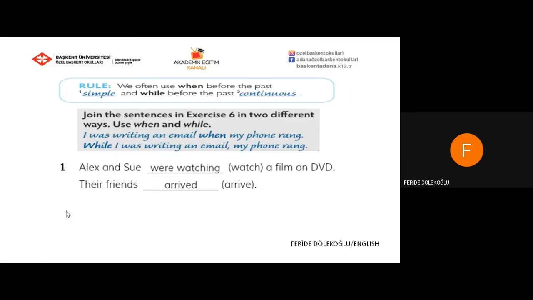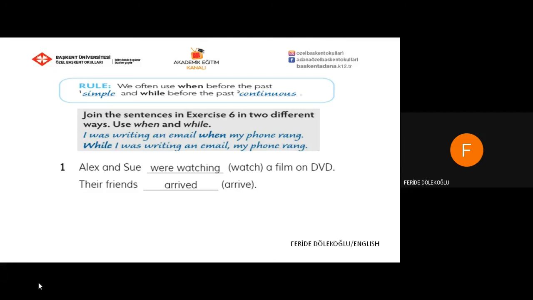Okay, let's remember the rule one more time. We often use when before the past simple and while before the past continuous. We can also say after when we prefer past simple, after while we prefer past continuous.